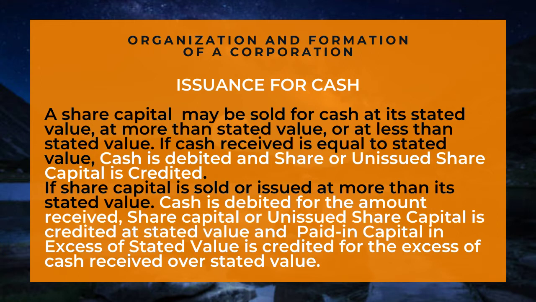If the share capital is sold or issued at more than its stated value, cash is debited for the amount received. Share capital or unissued share capital is credited at stated value, and paid in capital in excess of stated value is credited for the excess of cash received over stated value.